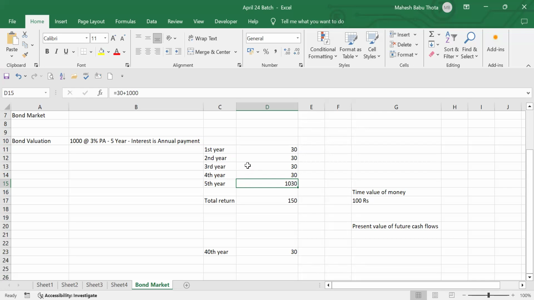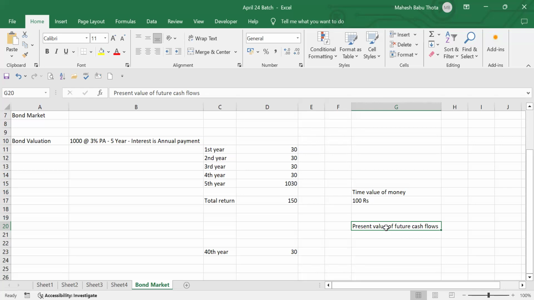You have to quote only two words: the present value of future cash flows, that is, determination of the present value of future cash flows. What are the future cash flows? The principal amount and the future interest amounts. That is called bond valuation. We don't need to extend anymore.